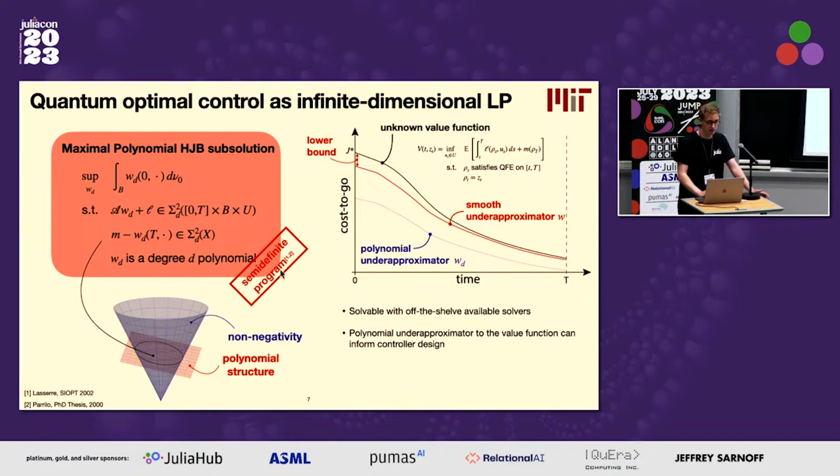On the one hand, we have a range of semi-definite programming solvers available to solve these types of problems. And on the other hand, we not only get a bound on the control performance by solving these problems, but also we get, as a byproduct, a polynomial function that kind of looks and talks like a value function, because the idea is for it to approximate the value function well from below. And that can inform controller design, and I'll show you a manifestation of that later.